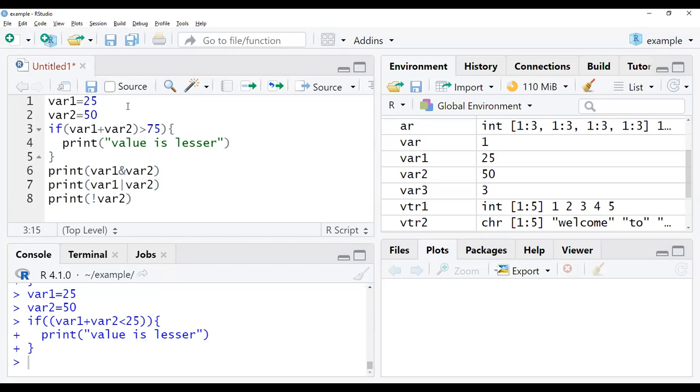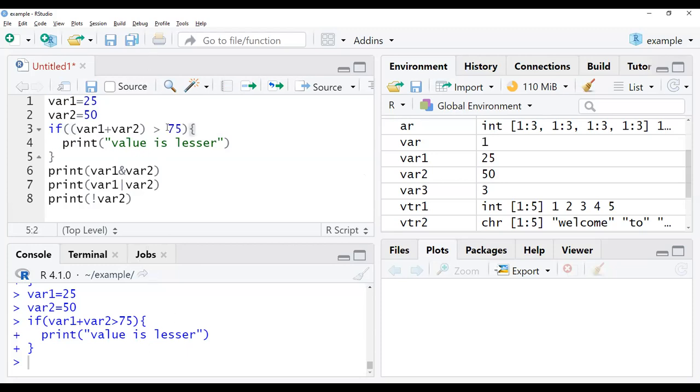So now we'll check. Now also we are not getting output. Here I have given brackets to var1 plus var2, that's why I have given two brackets. So we are checking the addition and taking the result.